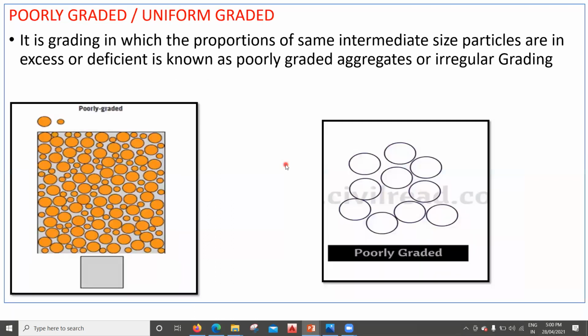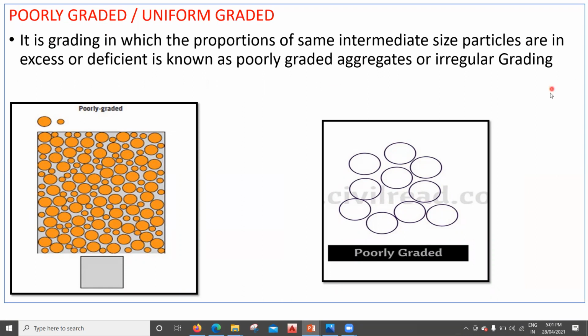And the third one we have is poorly graded. This poorly graded is also called uniform graded. In poorly graded, you will have only one size of aggregate. It is a grading in which the proportion of some intermediate size aggregates is either in excess quantity or deficient, and is known as poorly graded aggregates or irregular grading.